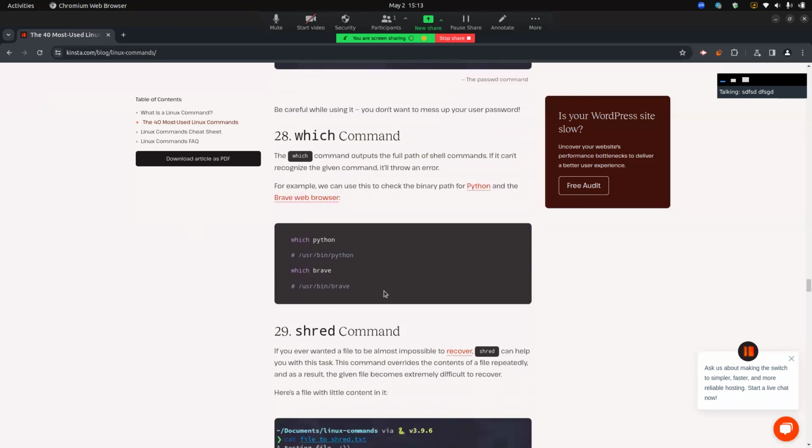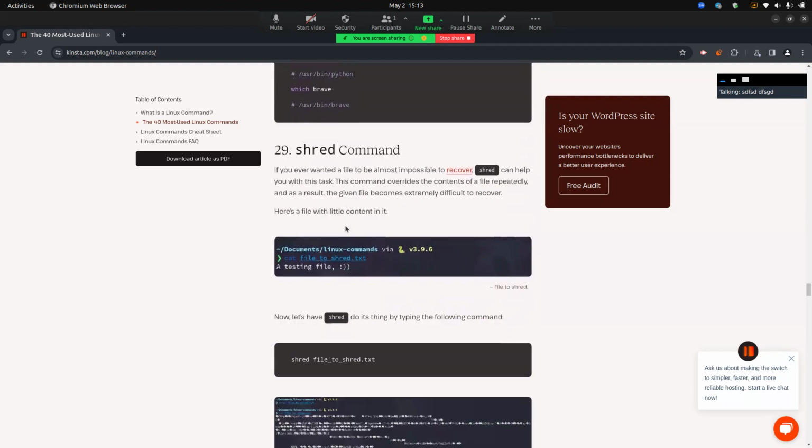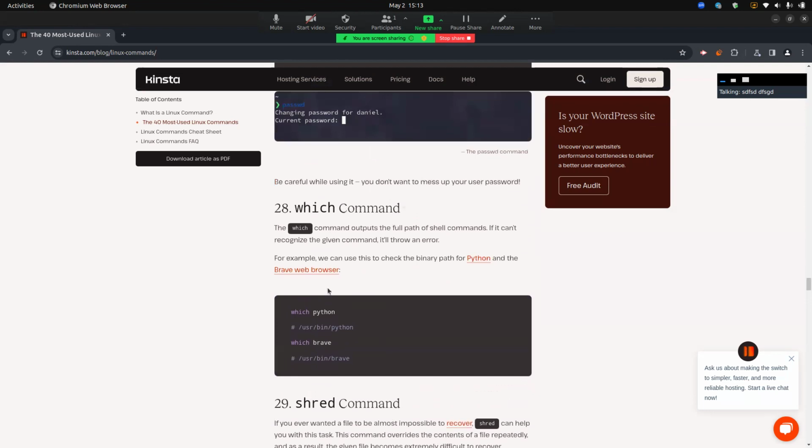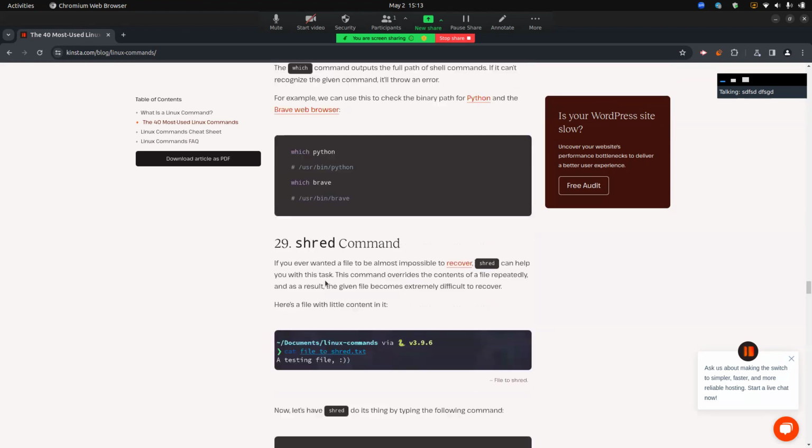So the next command is which. The which command outputs the full path of shell commands. If it can't recognize the given command, it will throw an error. For example, which python or which brave. This command provides the path, for example, of Python or Brave.